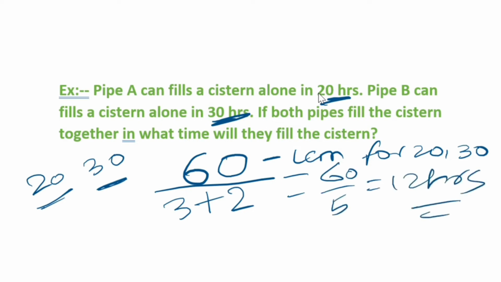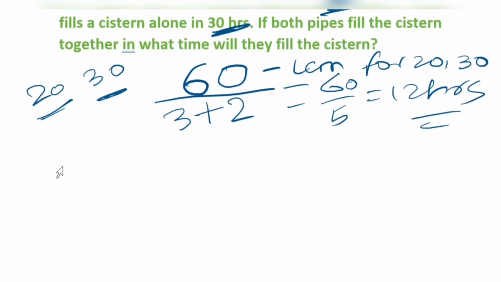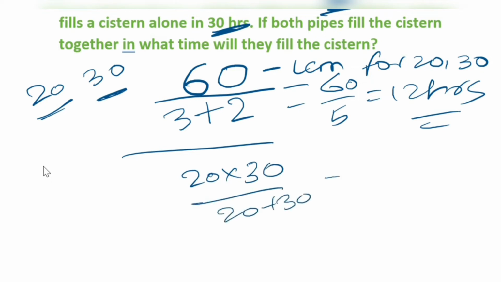See friends, how easy it was. You can do it using formulae or using this simple LCM trick, and I'm doing both ways for you. You can use whichever method is convenient. In some questions, finding the LCM is very difficult. Then you can simply use the formula xy by x plus y. Here x is 20 hours, so 20 into 30 by 20 plus 30. So 600 by 50, and if you cancel this, 12 hours is the answer.